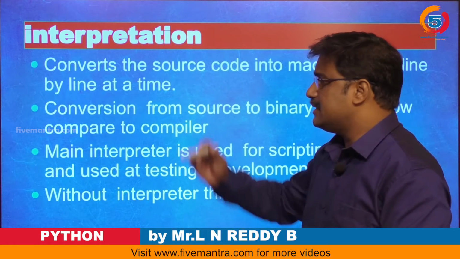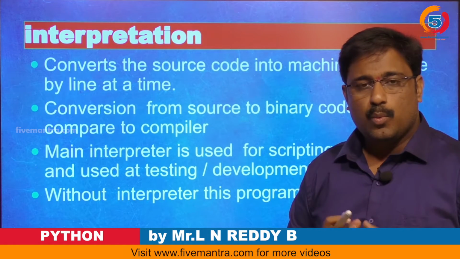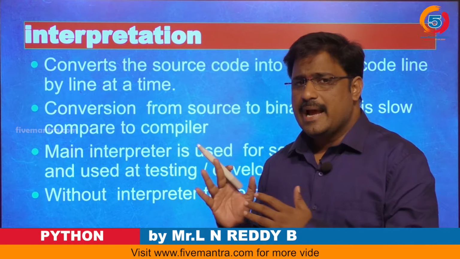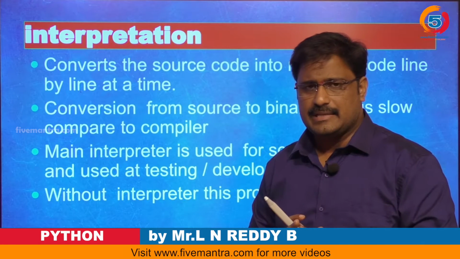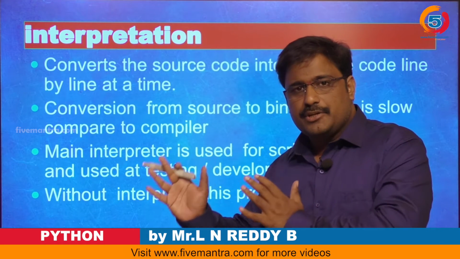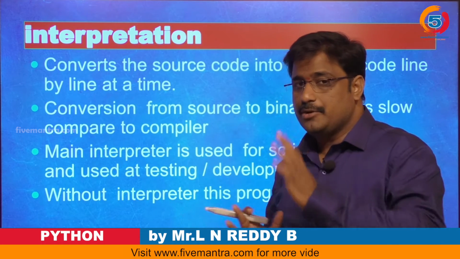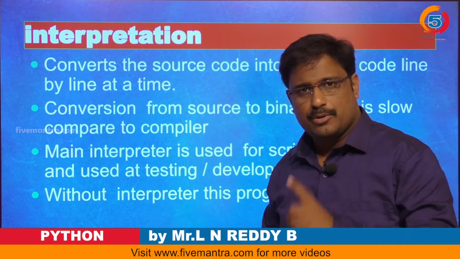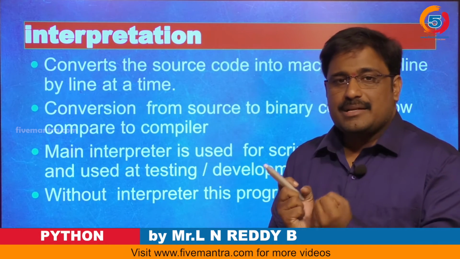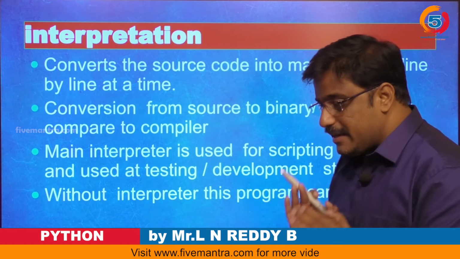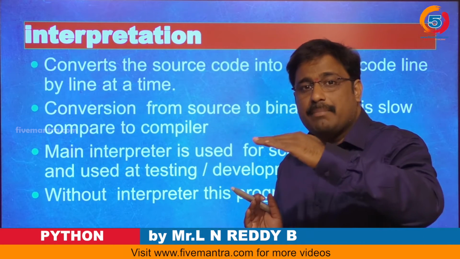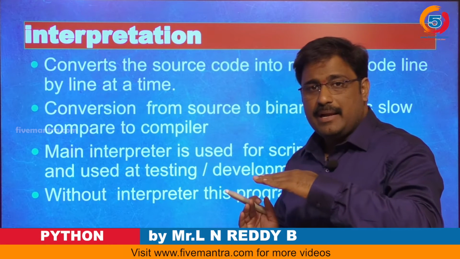Another one we have is the interpretation. What makes the difference between compilation and interpretation is that in a compiler, all lines of code will be converted into machine understandable code in one shot, and whatever errors we have, the error information will be given at a time. But the interpreter is not like that, boss. It will be compiled line by line.